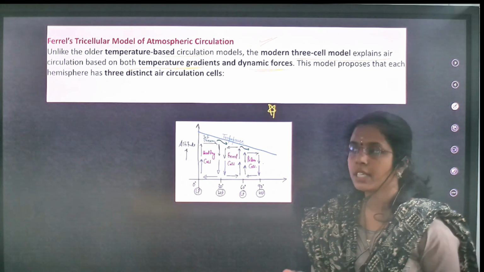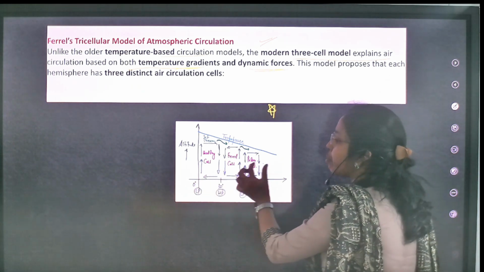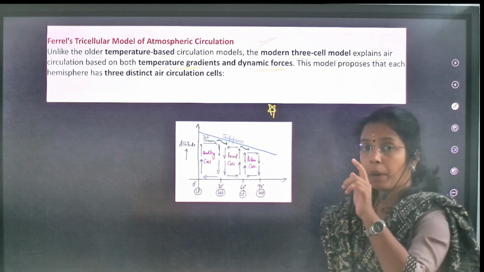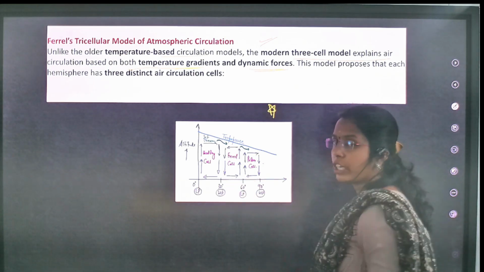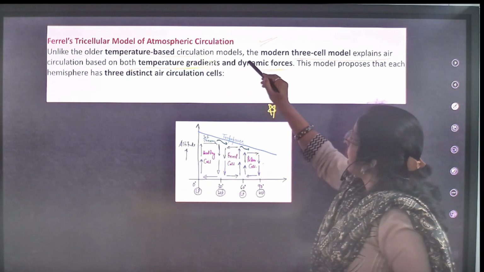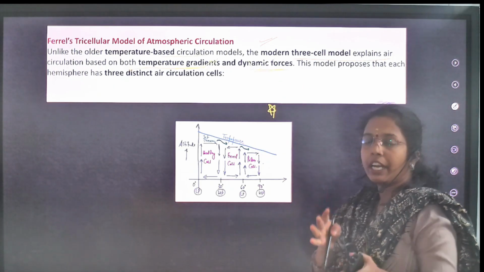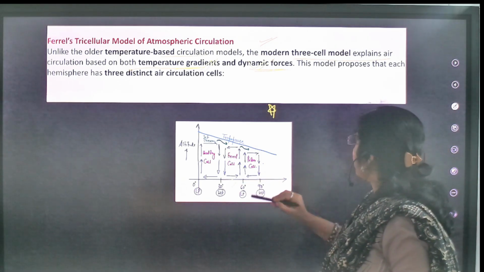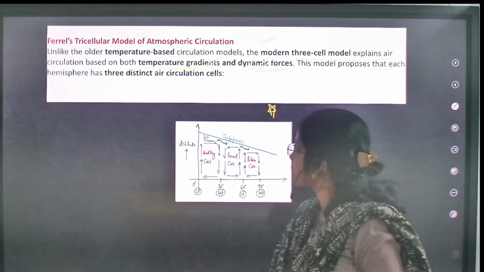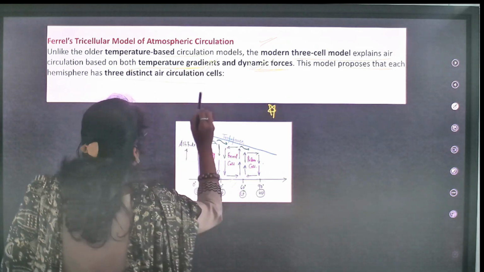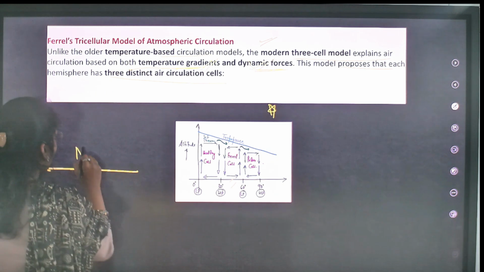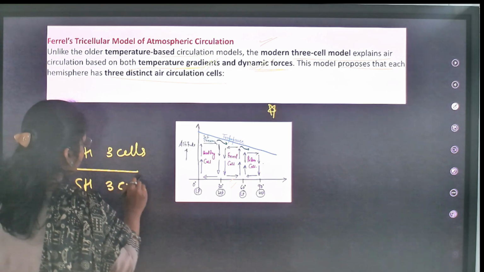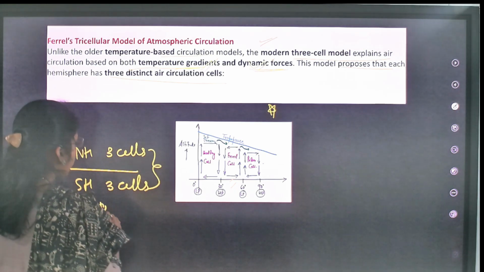Why? Because we have three types of cells. Here, at subtropics also you will see high temperatures. But why does air sink? All those things we are going to explain. Means, temperature gradients along with dynamic forces, different pressure belts are formed. All these three global cells we are going to see. This model proposes that each hemisphere has three distinct air circulations. Means northern hemisphere 3 cells, southern hemisphere 3 cells with the same names.